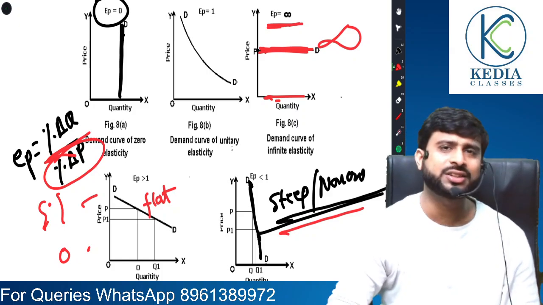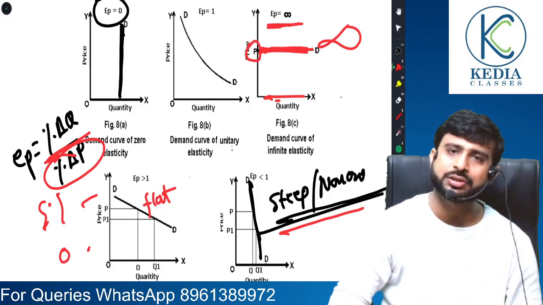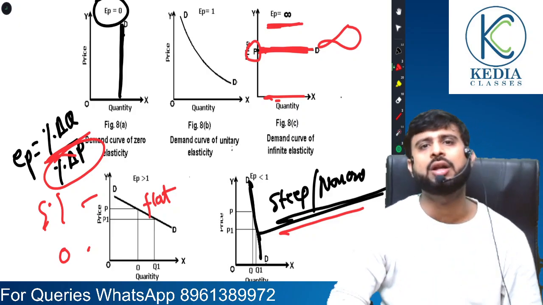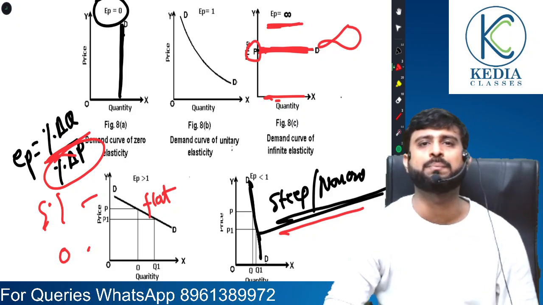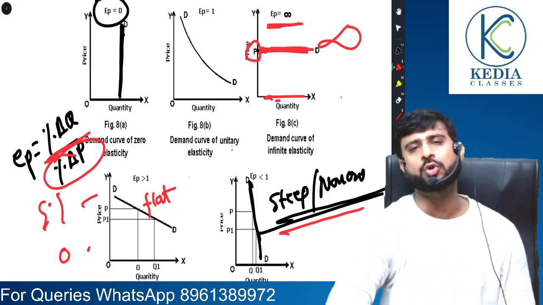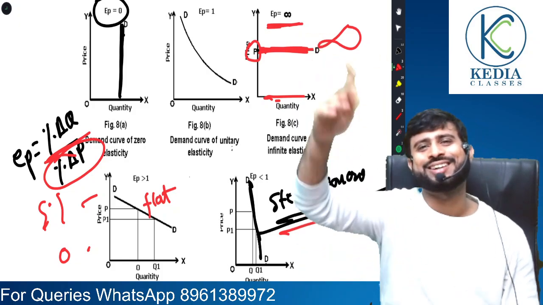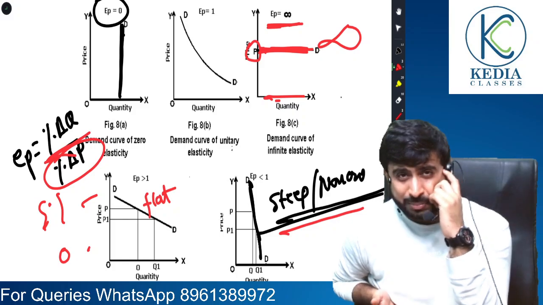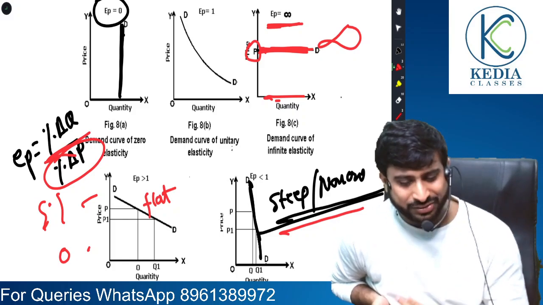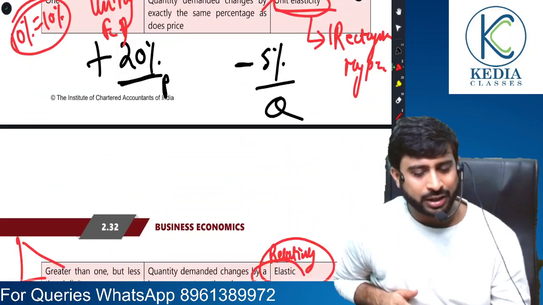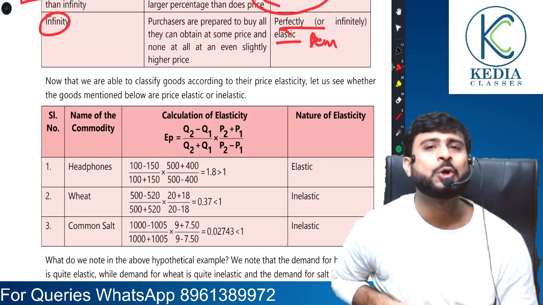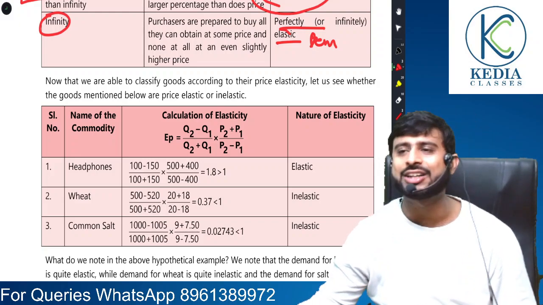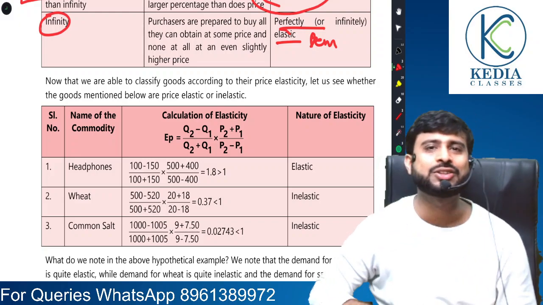Yes, sir. Sir, when does it happen? When there is no change in price, but there is a change in demand. But sir, is it possible at all? Yes, it is possible. Can I give you an example? Yes, you can give us an example. Suppose price has remained constant, but the income of the consumer has increased. So will the demand rise or not? Yes, the demand will rise. That is the case of infinite elasticity, when it comes to price elasticity. Yes, sir, we definitely have understood this part.